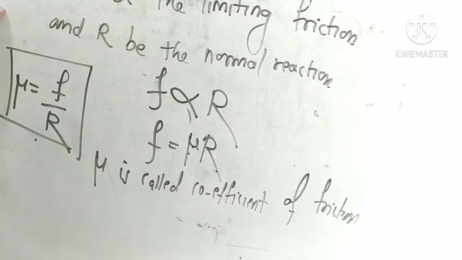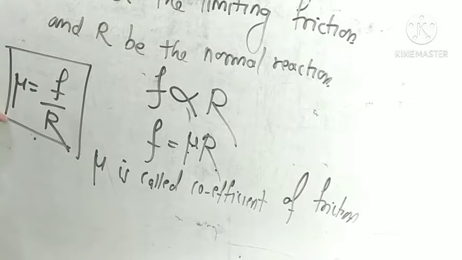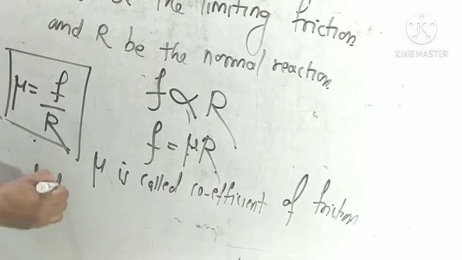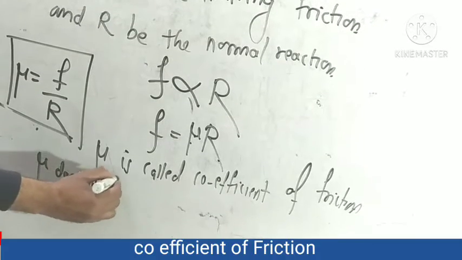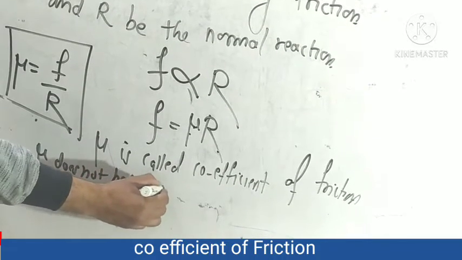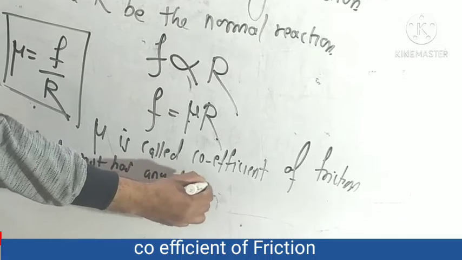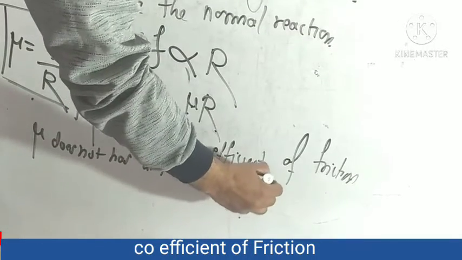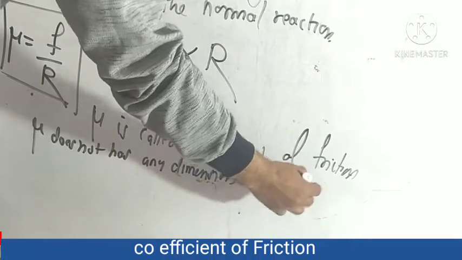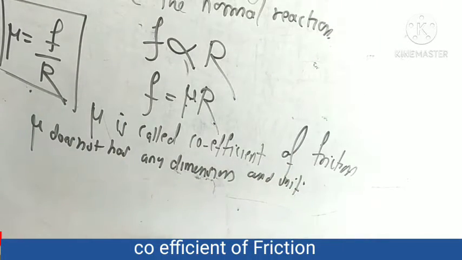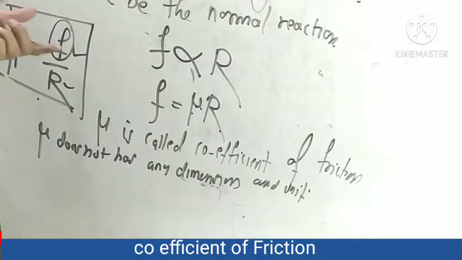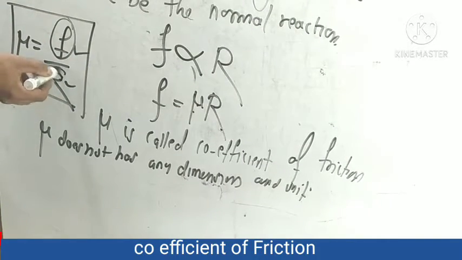Mu is called the coefficient of friction, and mu does not have any unit or dimension, because both are forces. Frictional force is a force, and normal reaction is also a force.